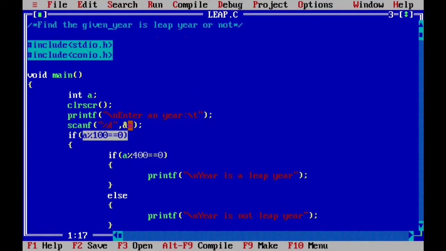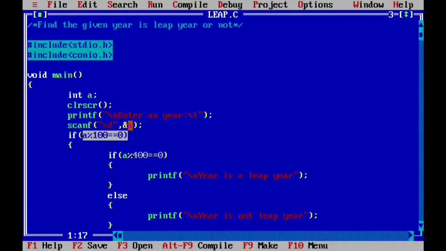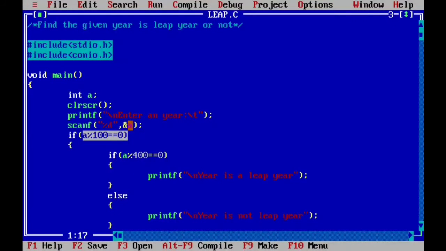Now let's see how it works. Let's run this program. Suppose the year given is 1600, right? It is a leap year. Suppose we give the year as 1700, right? It is not a leap year. Okay, now let's check some other years. Suppose 1996, it's a leap year. And suppose the year given is 1998, it is not a leap year.